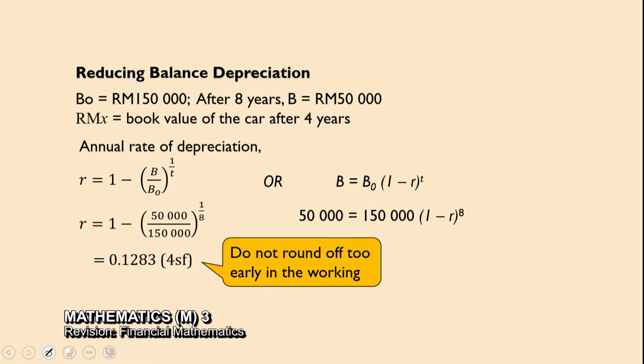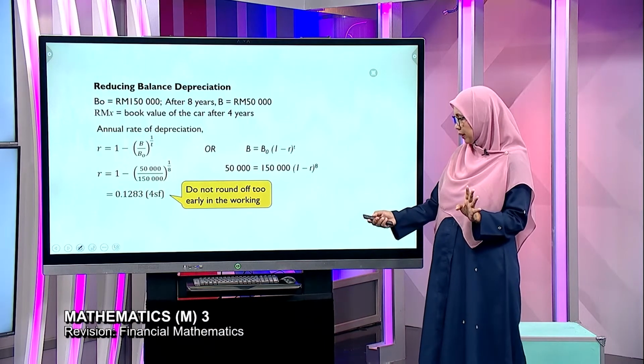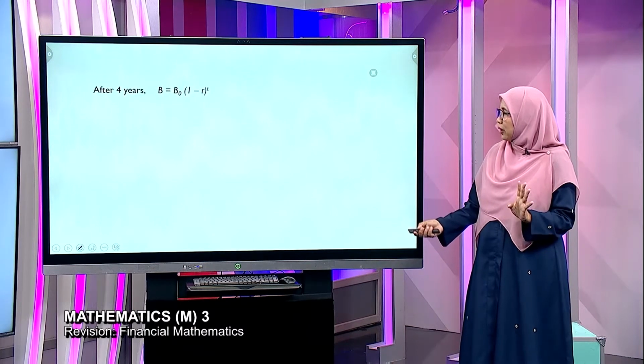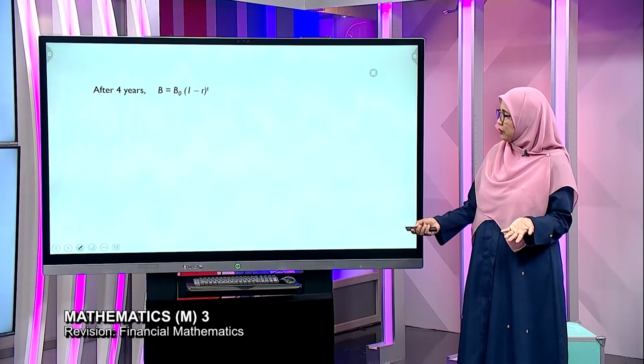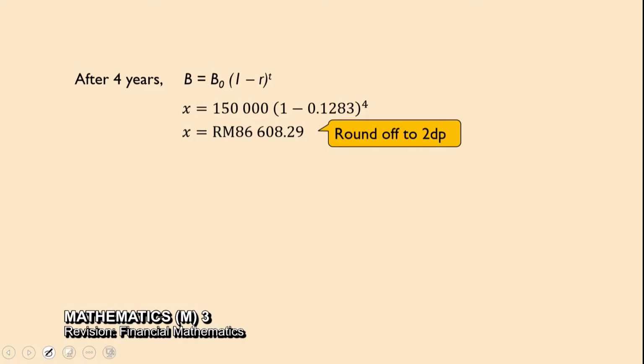Tak tepat. So, jawapan kurang tepat. And then for after 4 years, this is the formula that we're going to use. So X, again, kalau tak nak buat RM pun tak apa because RM is already defined earlier, but to be safe, you write down your RM. This is ringgit and cent. So make sure you round off to 2 decimal places. Ada pelajar buat 0.3. 0.3, what does it mean? Nothing. So 29 cents.